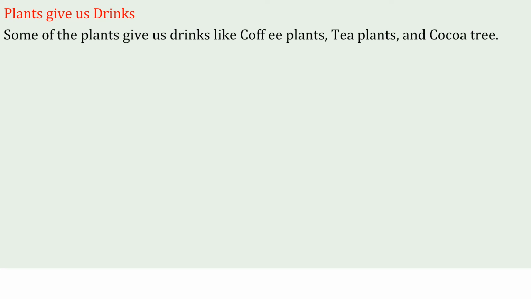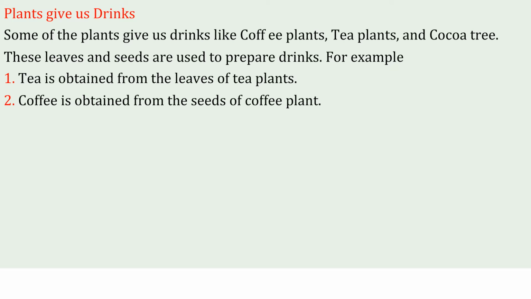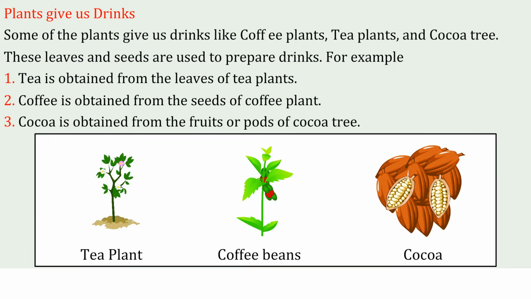Plants give us drinks. Some of the plants give us drinks like coffee plants, tea plants, and cocoa tree. These leaves and seeds are used to prepare drinks. For example, tea is obtained from the leaves of tea plants. Coffee is obtained from the seeds of coffee plant. Cocoa is obtained from the fruit or pods of cocoa tree. Tea plant, coffee beans, cocoa.